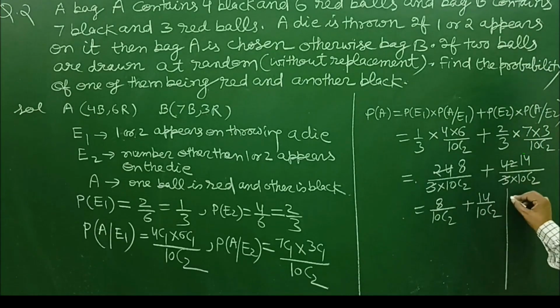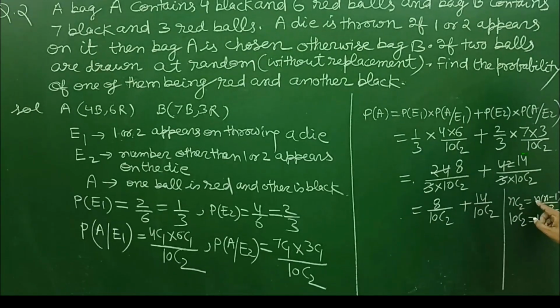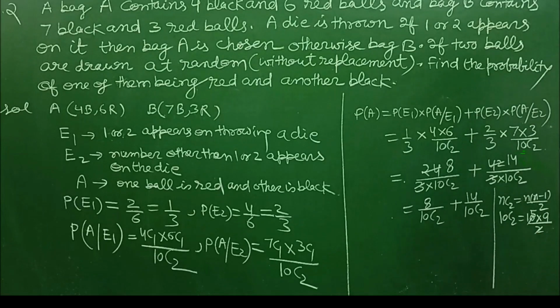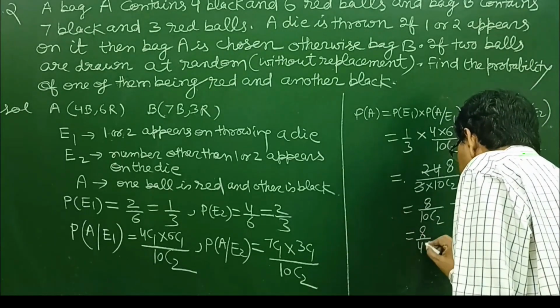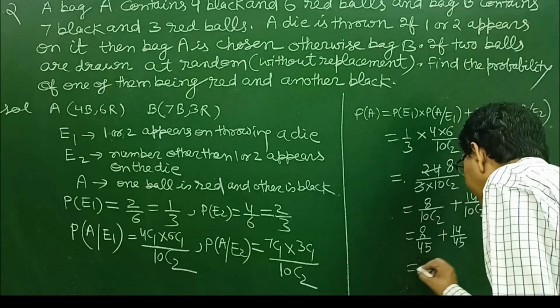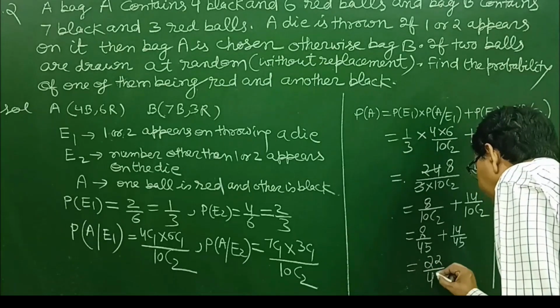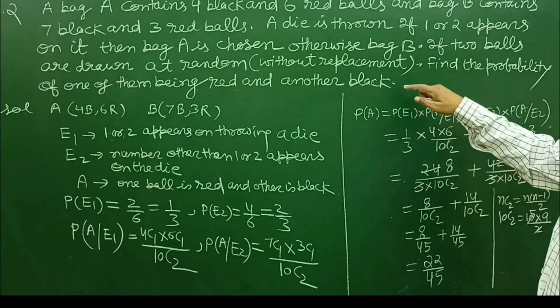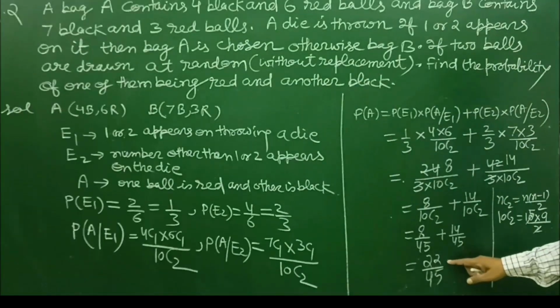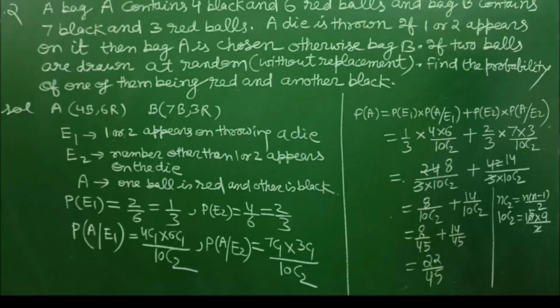We know that NC2 is equal to N into N minus 1 upon 2, using the formula. Now 10C2 will be equal to 10 into 9 upon 2, that is 45. So 8 upon 45 plus 14 upon 45, which is equal to 22 upon 45. So the probability of selecting one red and one black is equal to 22 upon 45.